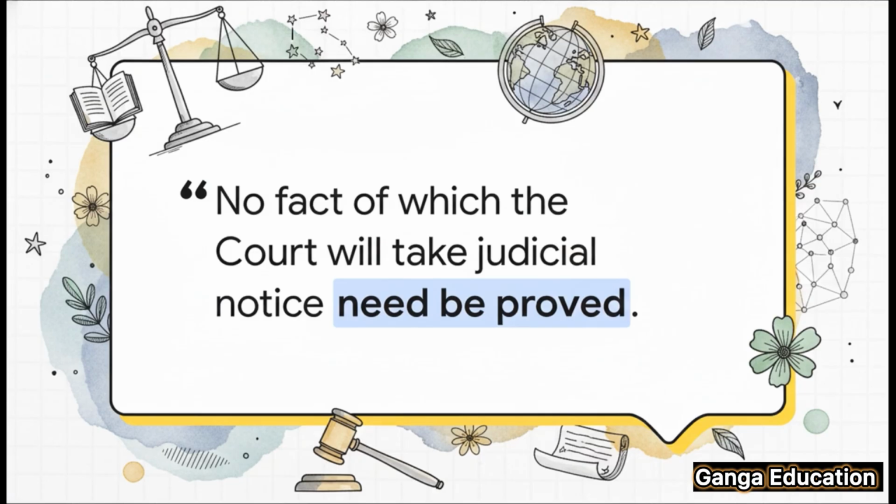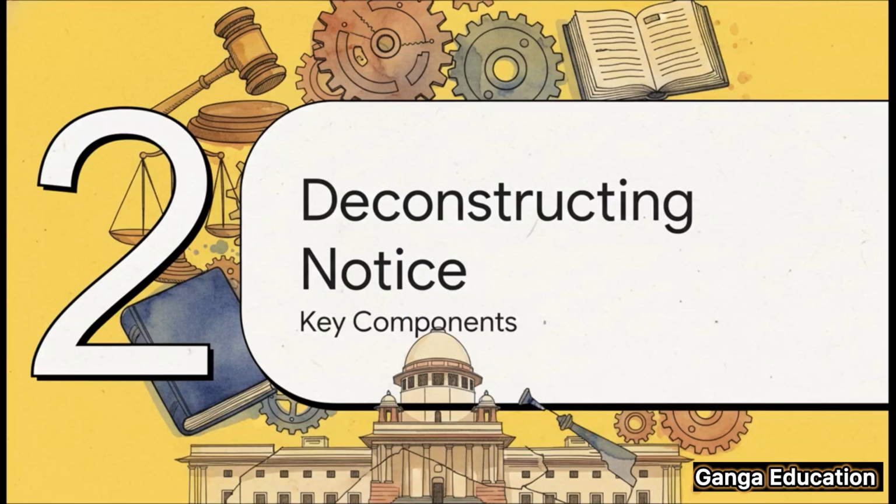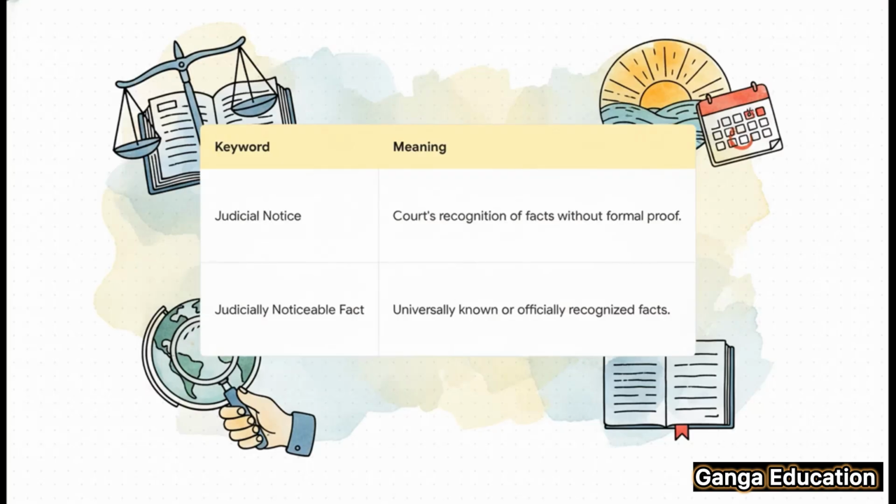So in simple language, इसका मतलब है कि अगर court किसी fact को officially recognize कर सकता है on its own without needing any formal proof, then nobody has to prove it. The court just accepts it as true. Simple as that. So the real question then is, what exactly is this power of judicial notice? To really understand how this section works in the real world, we need to break it down into its most important parts.